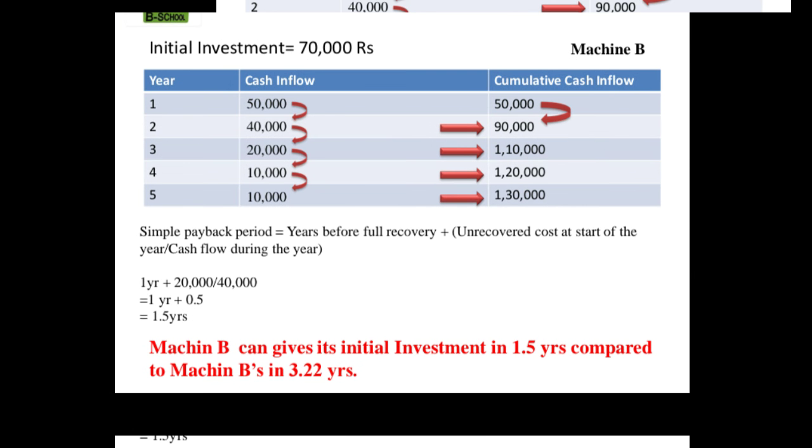So first year plus 20,000 we need to receive, divided by the cash inflow of the second year, which is 40,000. So for machine B we are going to receive our money in 1.5 years. It means within one and a half years we are going to collect our 70,000 rupees from machine B. And see, machine B can recover its initial investment in 1.5 years compared to machine A in 3.22 years.